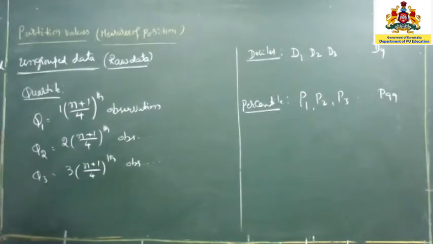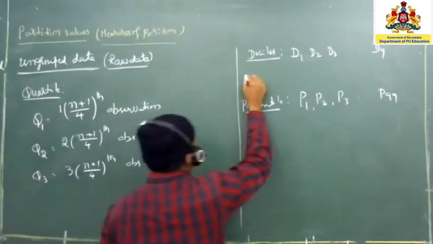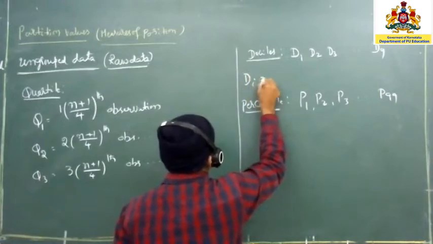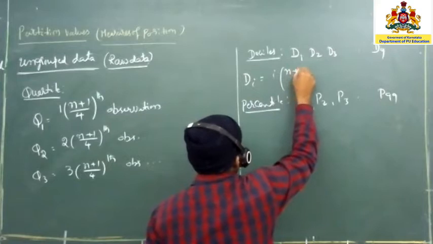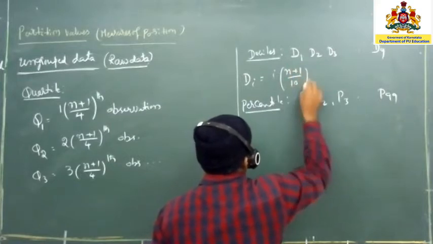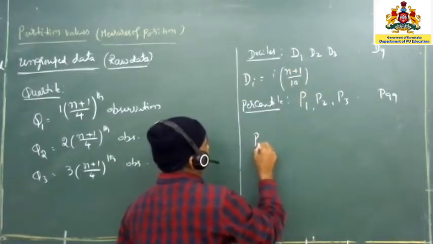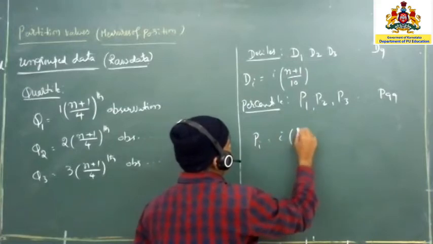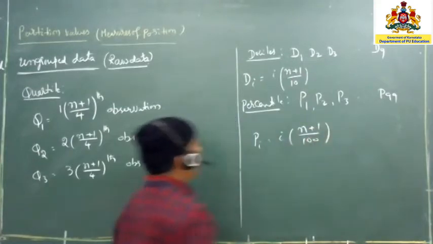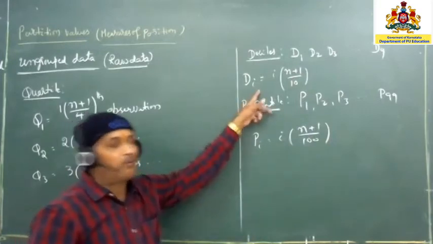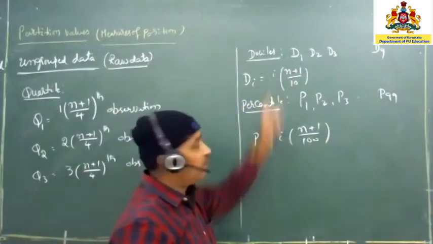Okay, in the same way I am going to write one general formula here. So Di is equal to i into n plus 1 divided by 10. And here Pi is nothing but i into n plus 1 divided by 100. Whenever you write the general formula, you have to define what is i, what is the range of i.